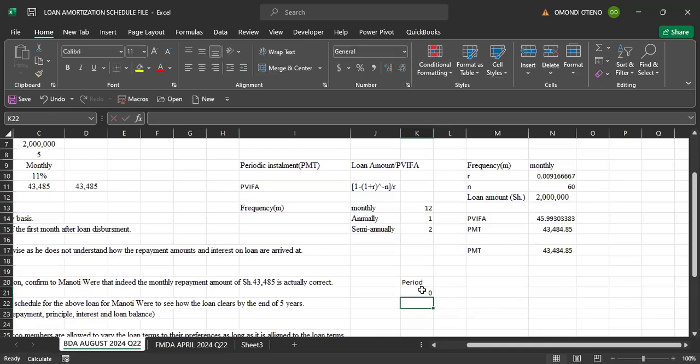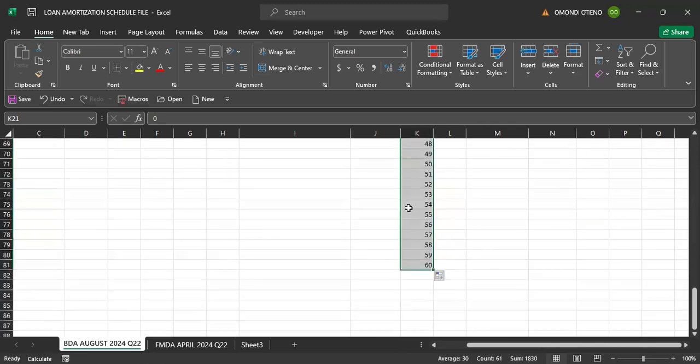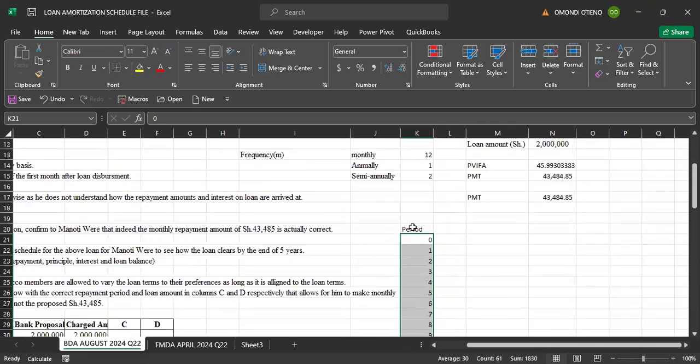Then once you get to this particular place, you can have 1 there. Do it all the way to 60 months. Good. So that's what we have as the period.